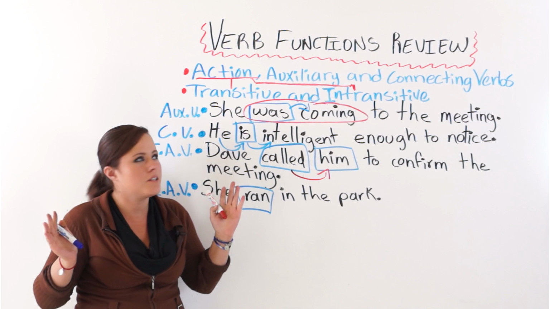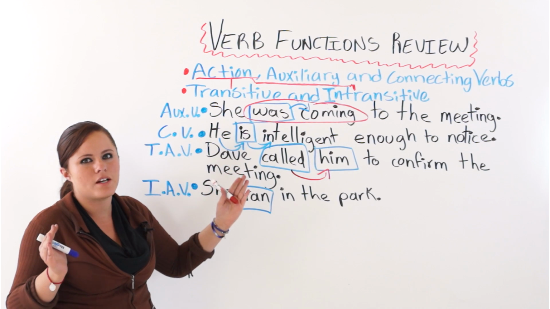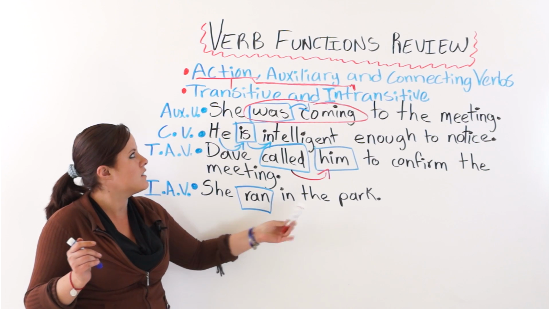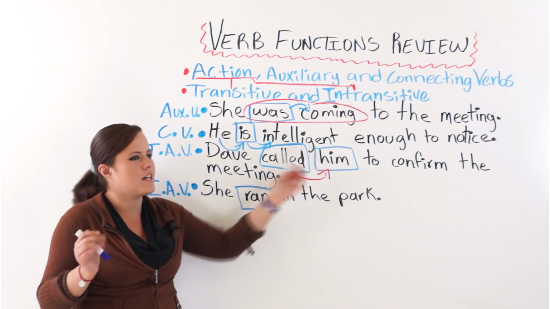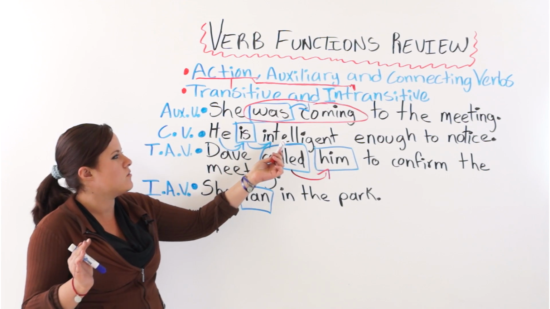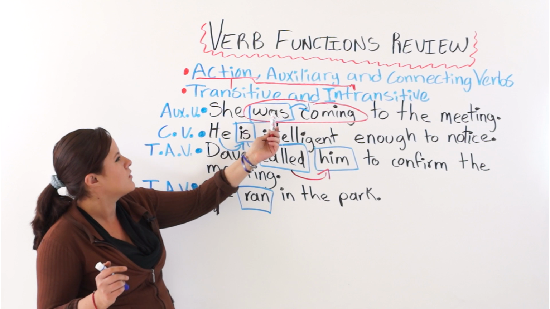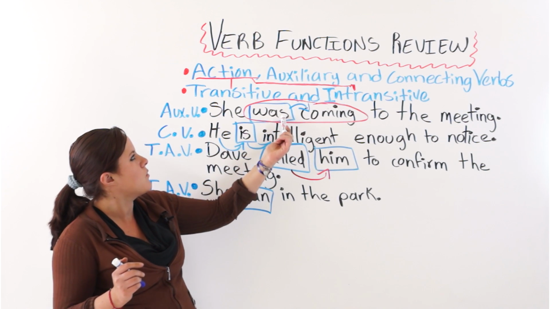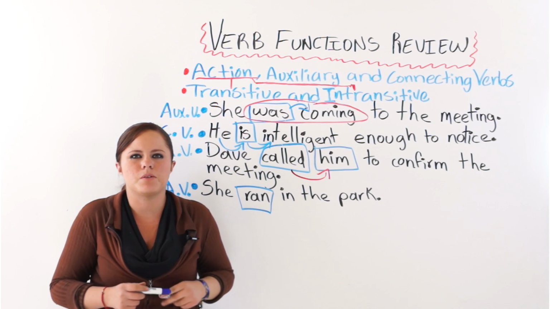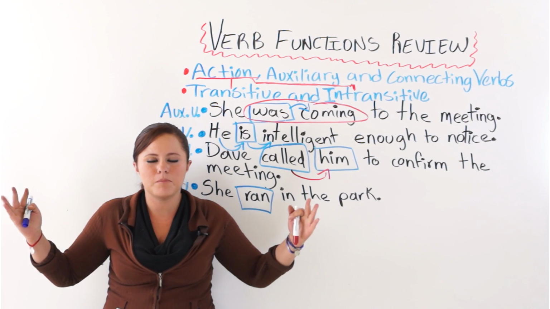Remember that the hardest part here is to tell transitive from intransitive verbs, but we know that intransitive verbs do not need an object to receive the action, and transitive verbs need an object to receive the action. Alright? The rest is a piece of cake. You link the subject to the complement, and you know that it is a connecting verb. If you are creating a verb phrase, we know that we are using an auxiliary verb. So it is very simple. Next, I will give you more practice examples so that you can get a more ample idea about this subject.